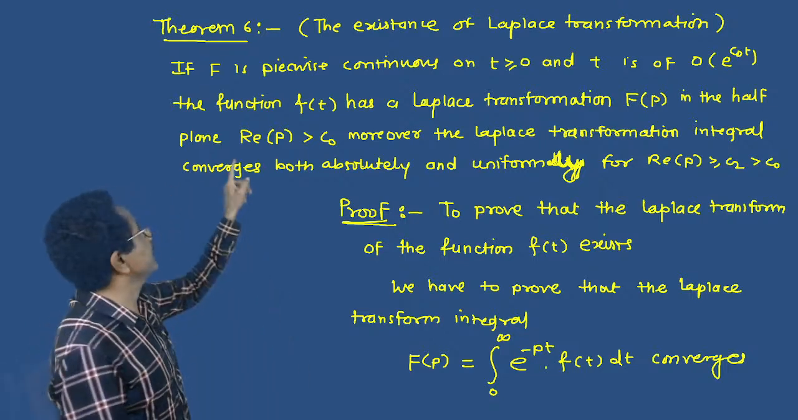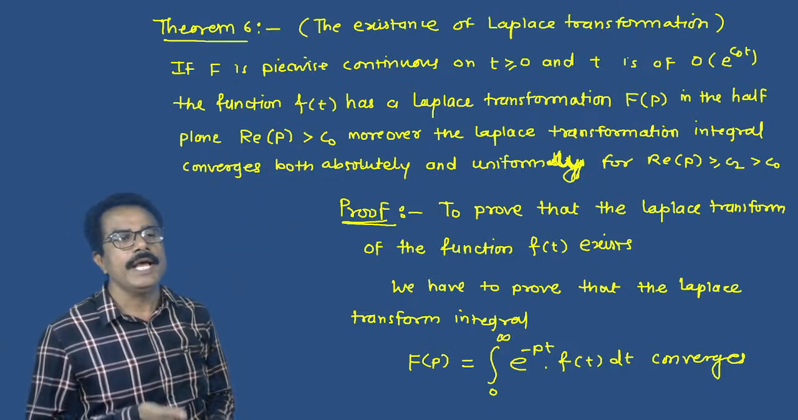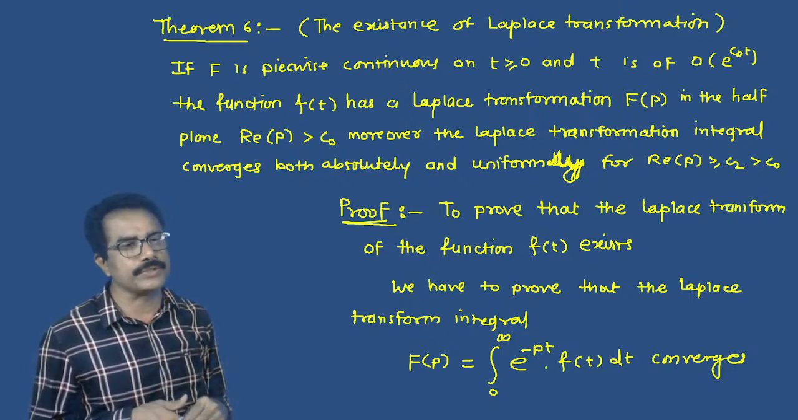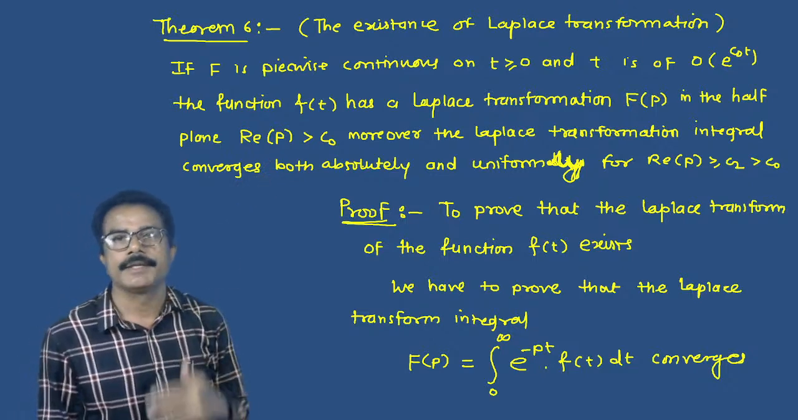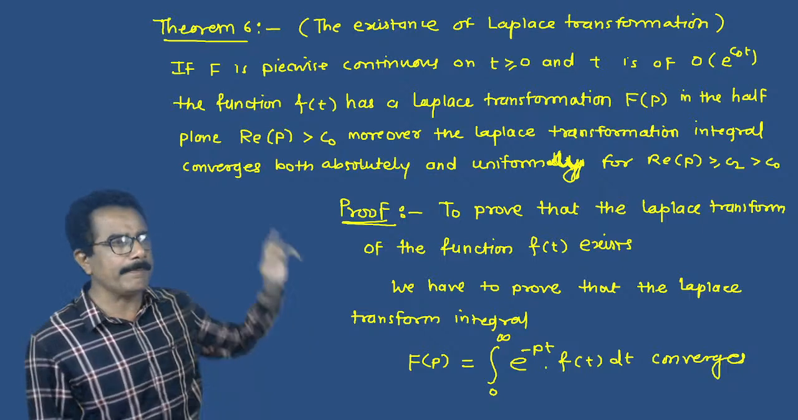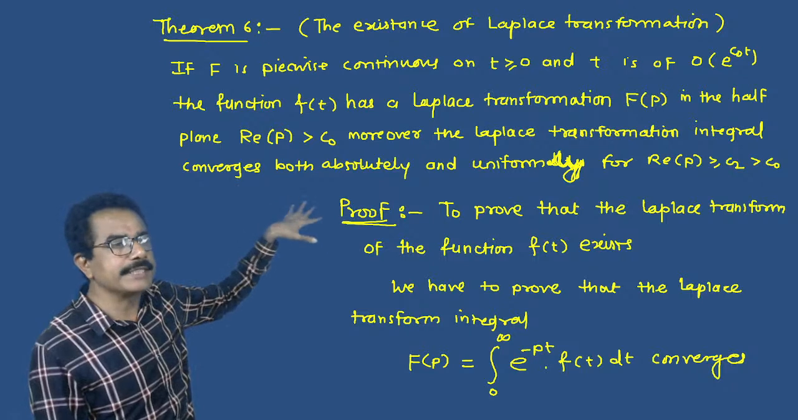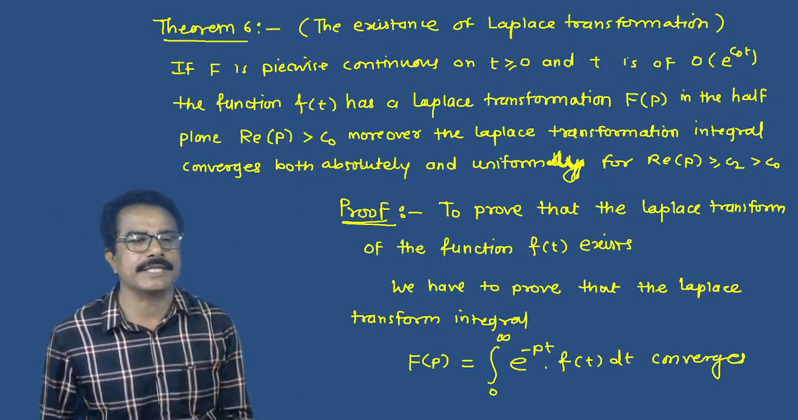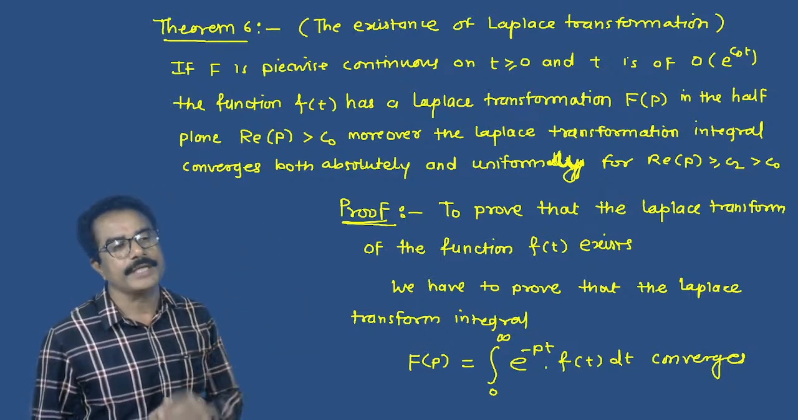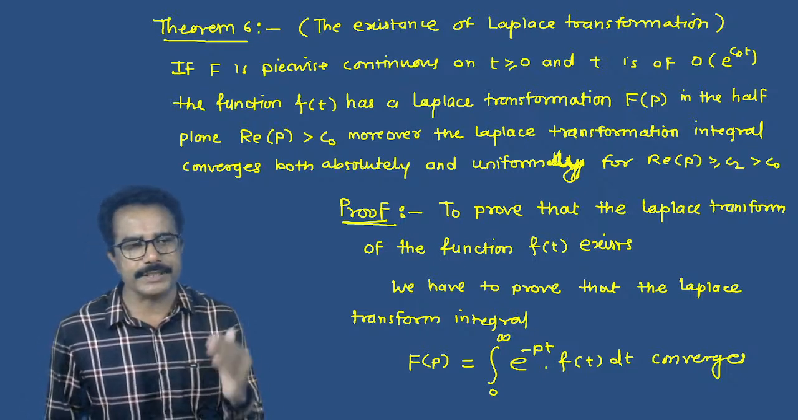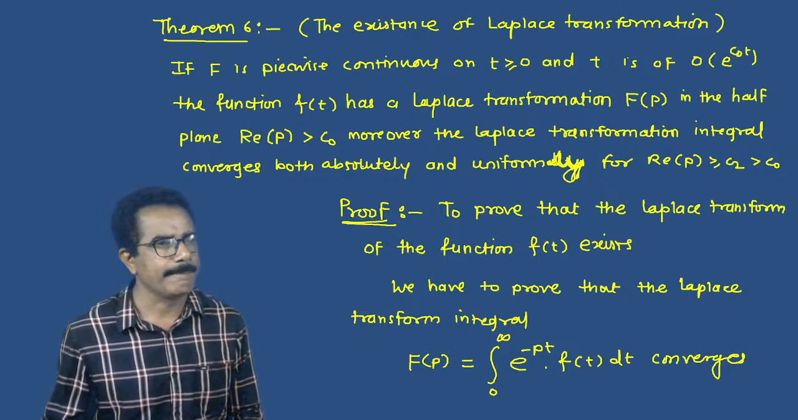So see this again. If f is piecewise continuous on t greater than or equal to 0 and of order e raised to c naught t, the function f of t has a Laplace transformation capital F of p in the half plane real part of p greater than c naught. Moreover, the Laplace transformation integral converges both absolutely and uniformly for real part of p greater than c2 greater than c naught, c1.